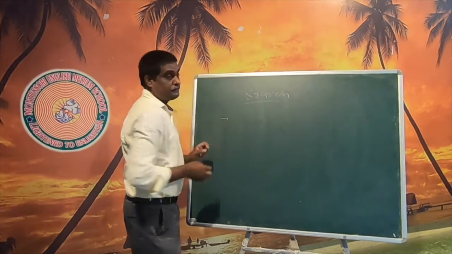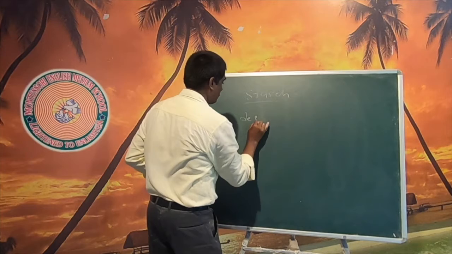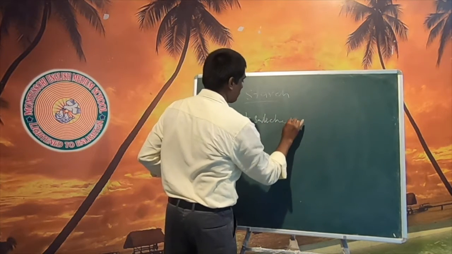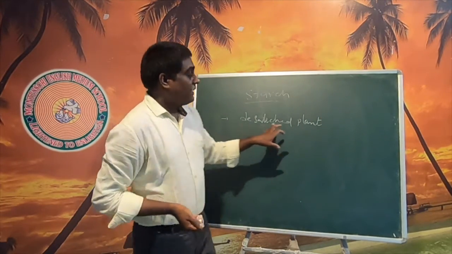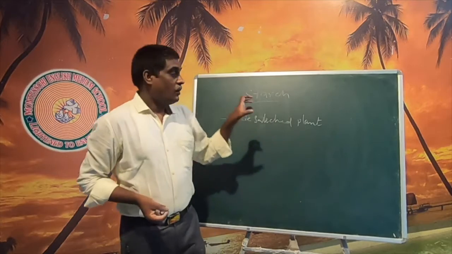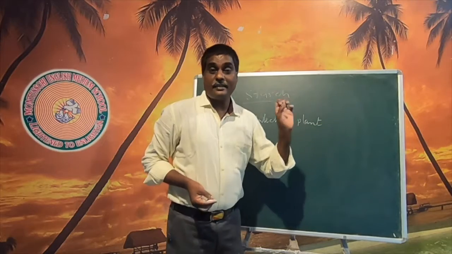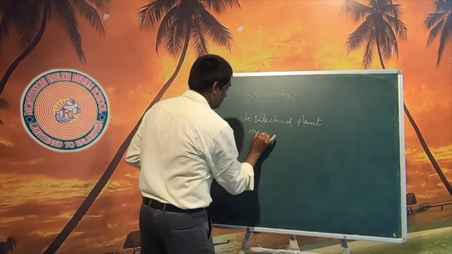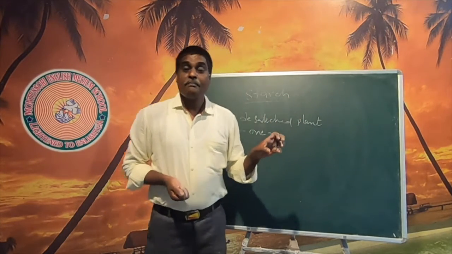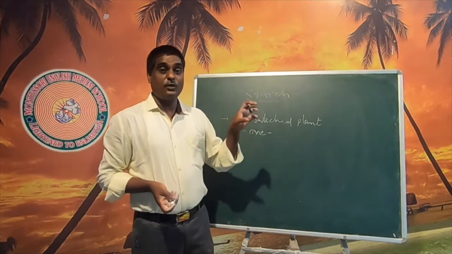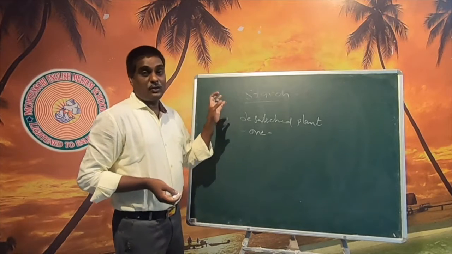For this experiment, we take a de-starched plant. How can we de-starch the plant? We keep the plant in the dark for 1 week, and the starch present in the plant gets utilized by that plant. So that plant is useful in this experiment.